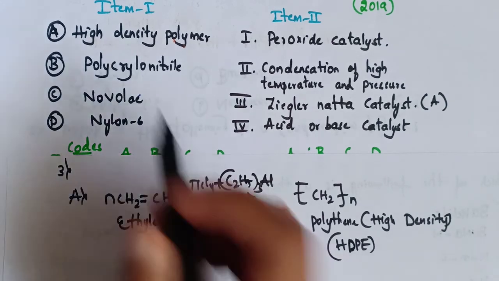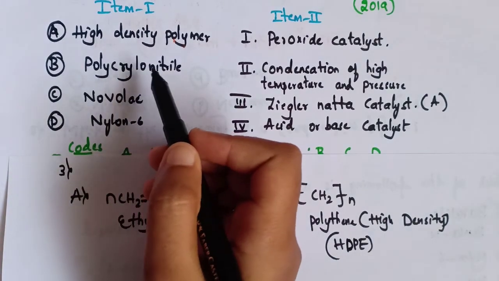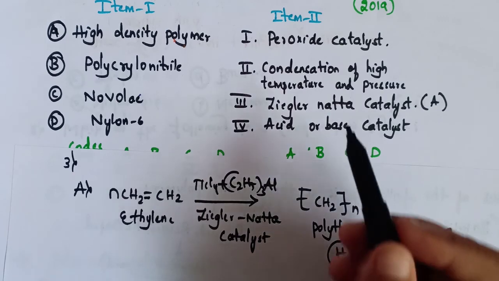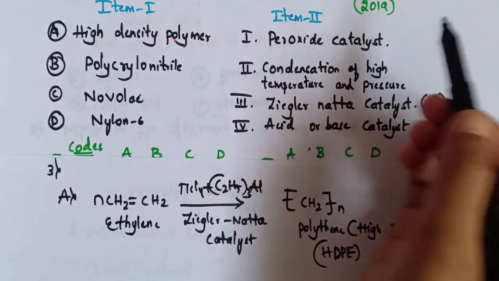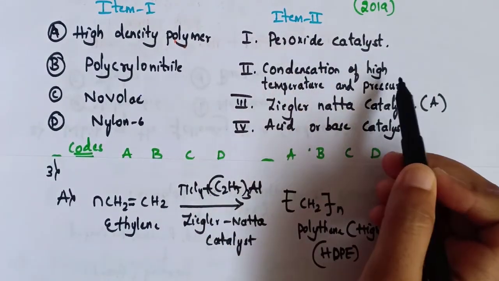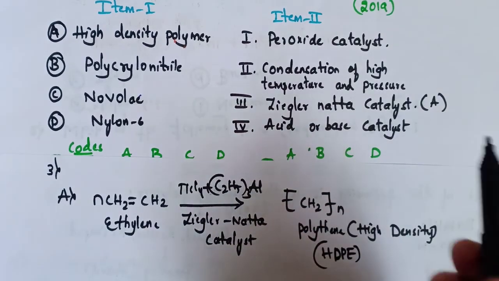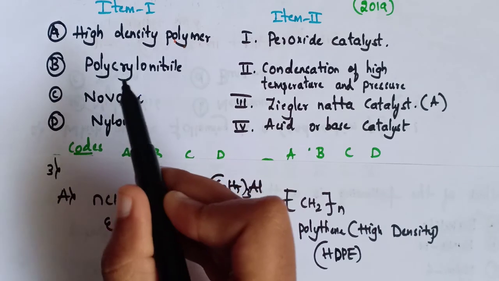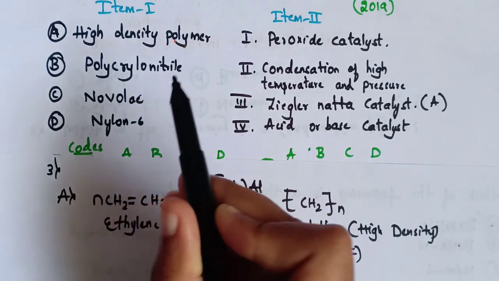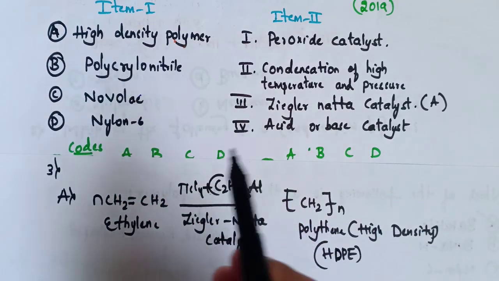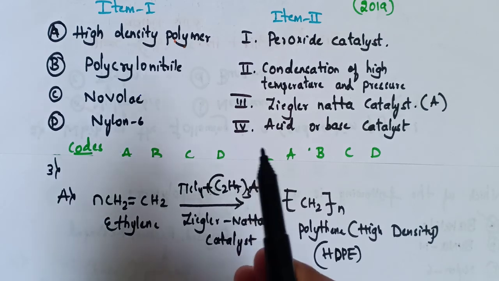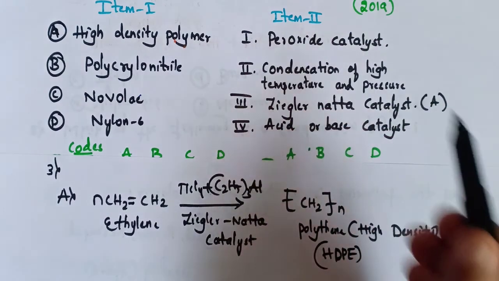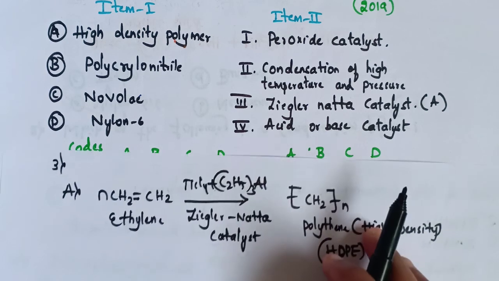Now coming to B, polyacrylonitrile. Let's check the options here. Peroxide catalyst, condensation at high temperature and pressure, and acid or base catalyst are remaining. We know that polyacrylonitrile is obtained by the peroxide catalyst. Let's write the reaction.